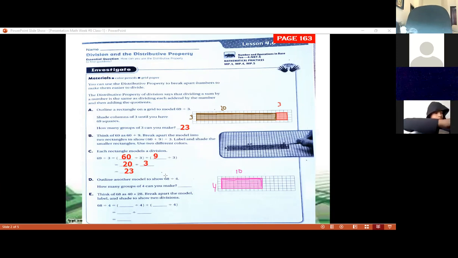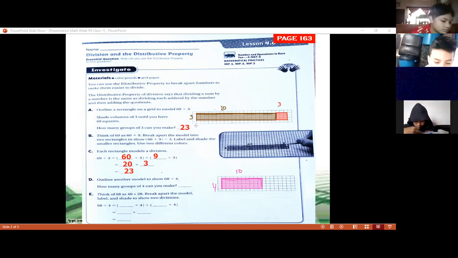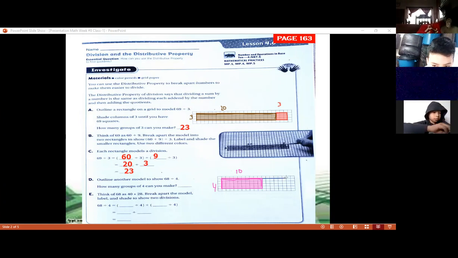But we're looking to have 68. So how many are missing? We have 40 and we're looking for 68. So it means that it's missing 28. So we're going to draw 7 more here, because 4 times 7 is 28. 1, 2, 3, 4, 5, 6, 7. Yes. So here I have 7.